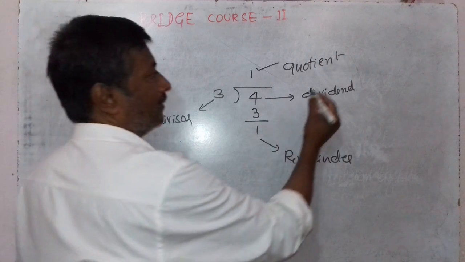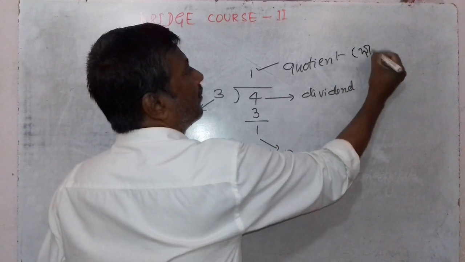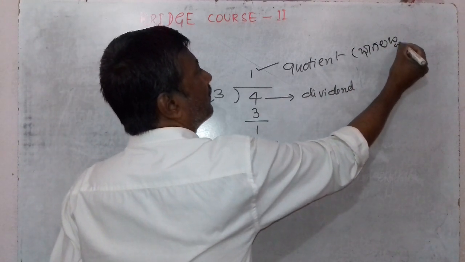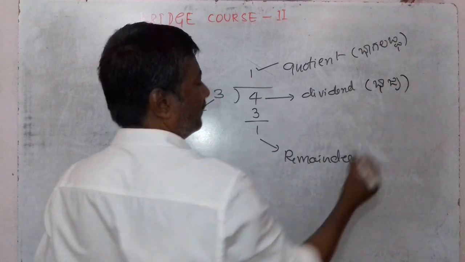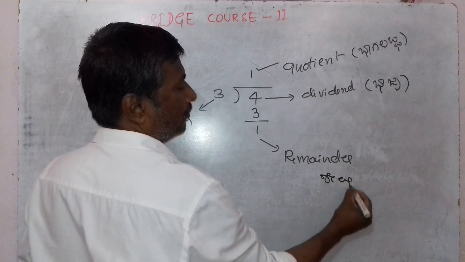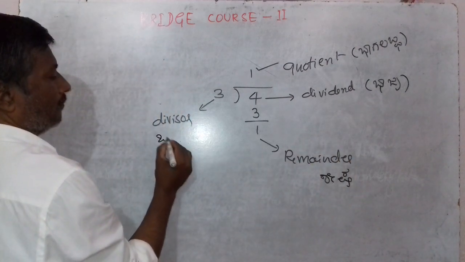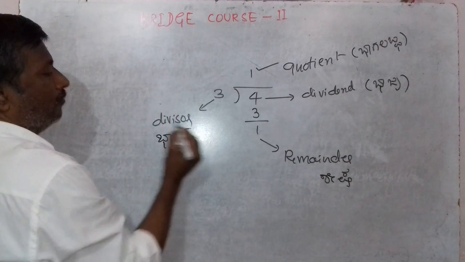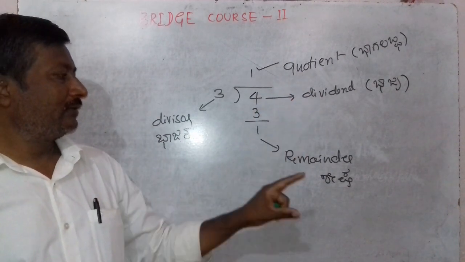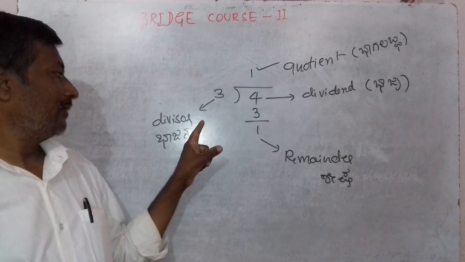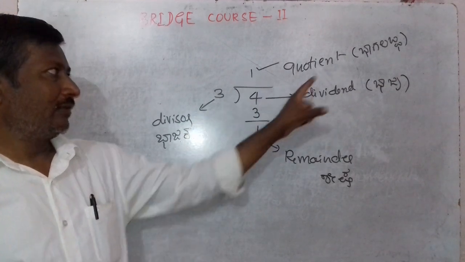Quotient, dividend, remainder, divisor. That is, quotient means Bhagavadda, dividend Bhajya, remainder Shesha, divisor Bhajaka. Yes? Quotient, dividend, remainder, and divisor.